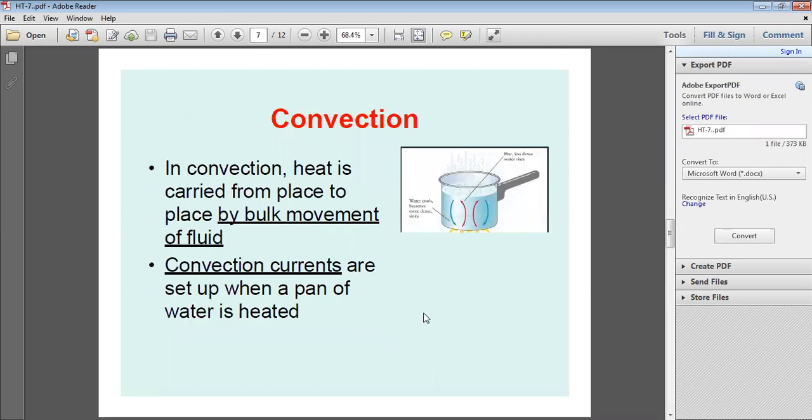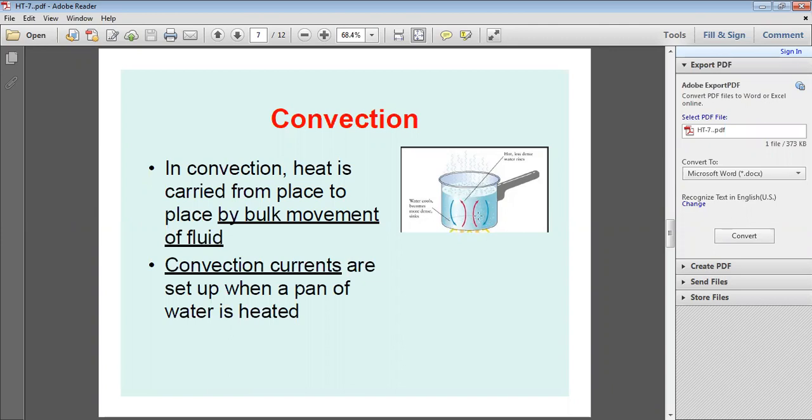And already explained convection. In convection, heat is carried from place to place by bulk movement of fluid. For example, if we are heating water in this vessel with a stove, how is the heat transferred within the liquid? Heat is carried from one place to another place within the liquid by bulk movement of the fluid. How does the bulk movement take place?